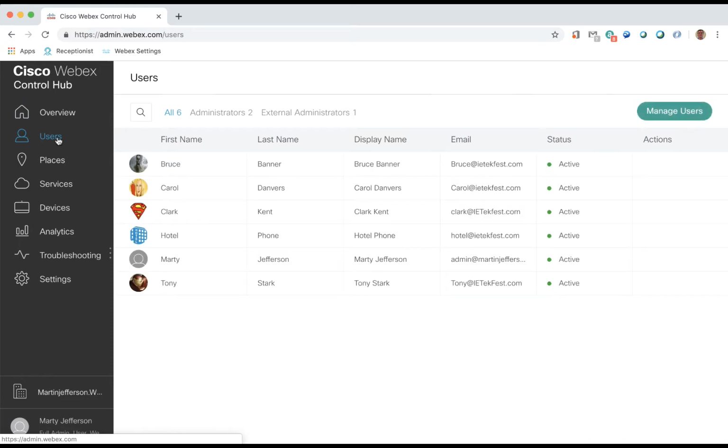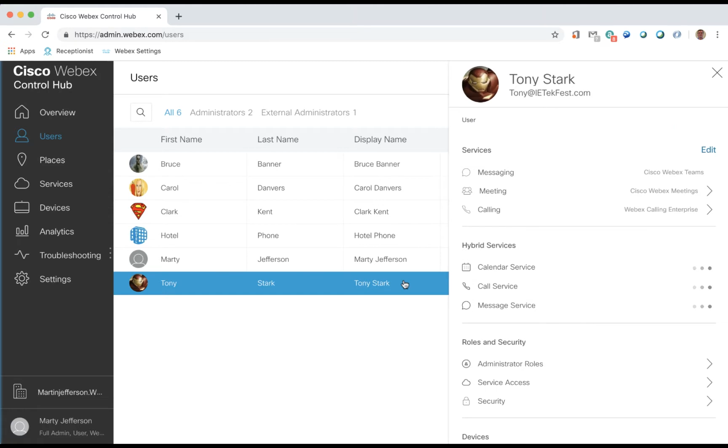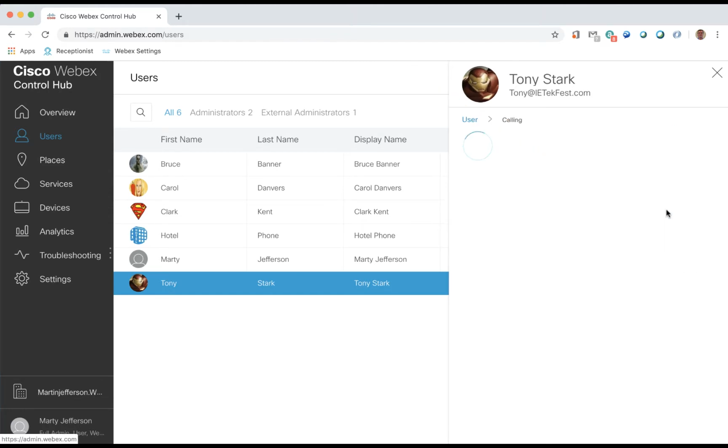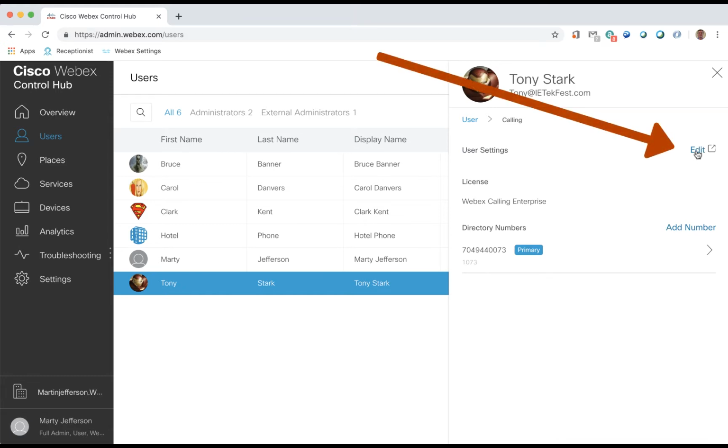Then click on the user we want to configure. In the right flyout panel, click on the Webex Calling Enterprise link, then the Edit link. This will launch a new browser tab and connect us to the Cisco Admin Portal End User Configuration page.